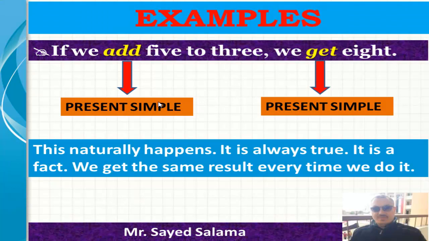If we add 5 to 3, we get 8. Add, present simple. Get, present simple. This naturally happens. It is always true. It is a fact because we get the same result every time we do it.